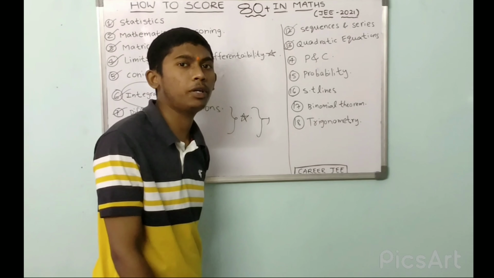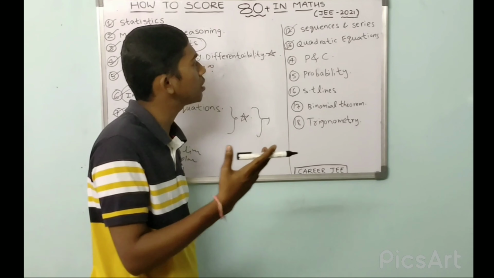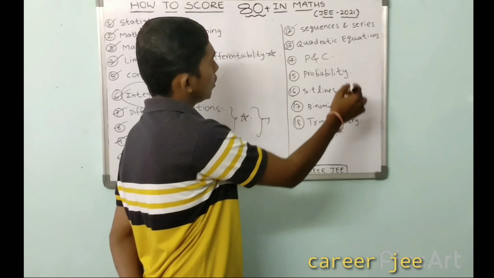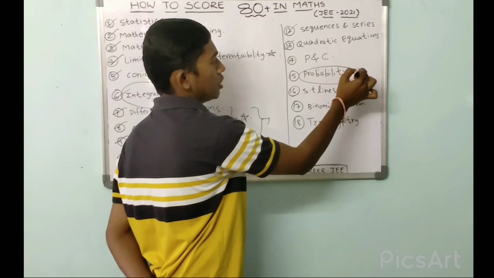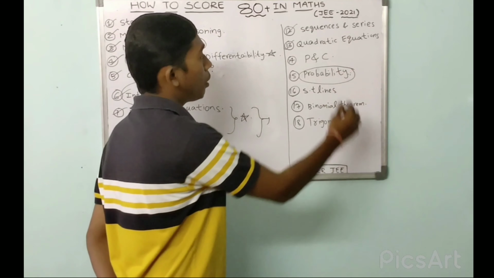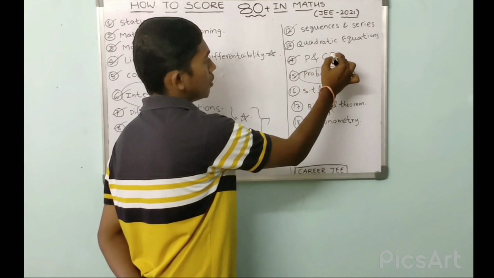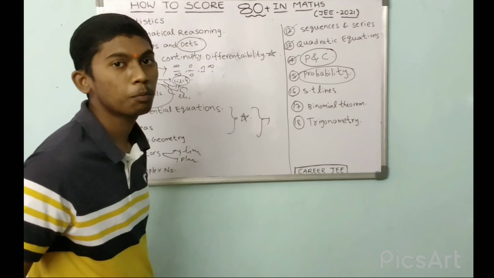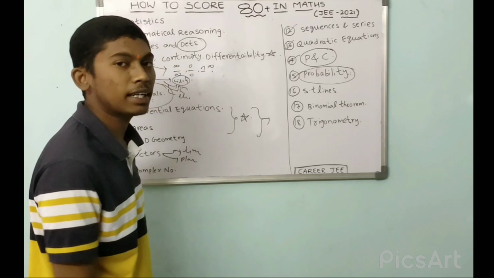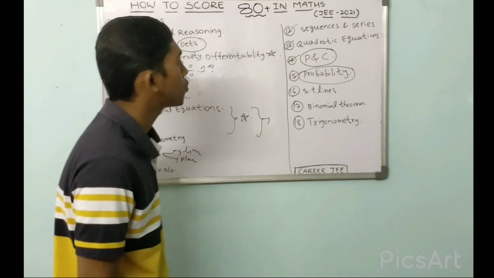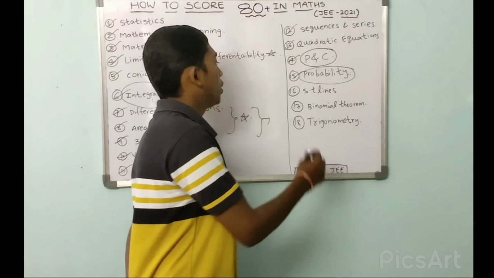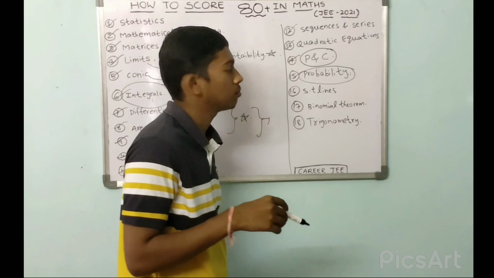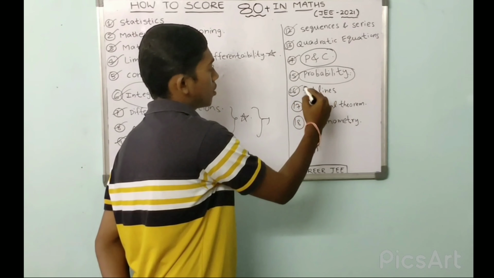Coming to permutations and combinations, we have to know a basic knowledge of permutations and combinations. So easily you can get the remaining one, which is probability. So easily you can get probability, one plus one offer. Please concentrate on permutations and combinations so that you can easily get probability. Coming to straight lines, based on formulas only. Perpendicular distance between the two parallel lines, based on formulas only. Please learn the formulas first of all.